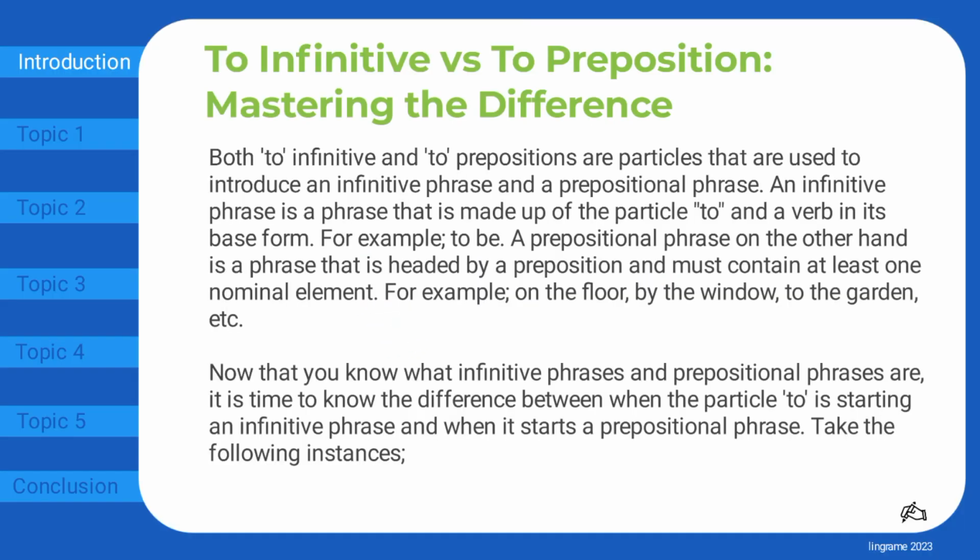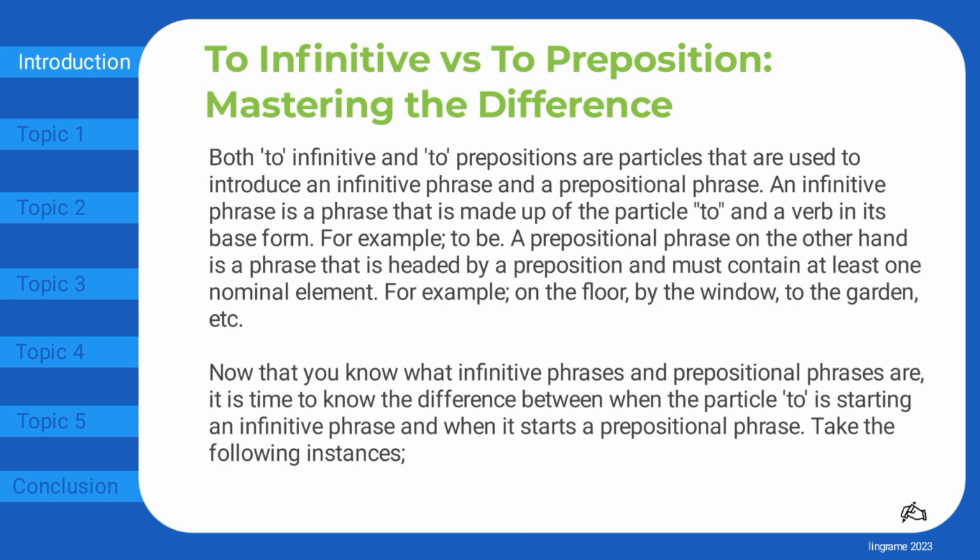To infinitive versus to preposition: mastering the difference. Both to infinitive and to prepositions are particles that are used to introduce an infinitive phrase and a prepositional phrase. An infinitive phrase is a phrase that is made up of the particle to and a verb in its base form. For example, to be.